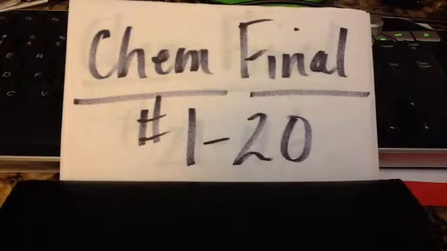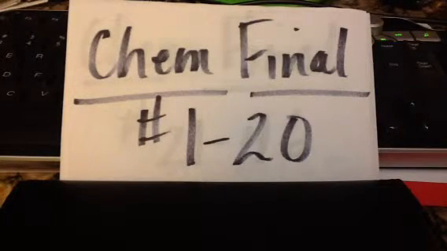Copper, copper hydroxide, copper sulfate, copper nitrate, copper oxide. 14. How many different elements are represented in the chemical formula for sodium nitrate? 1, 2, 3, 4, 5.